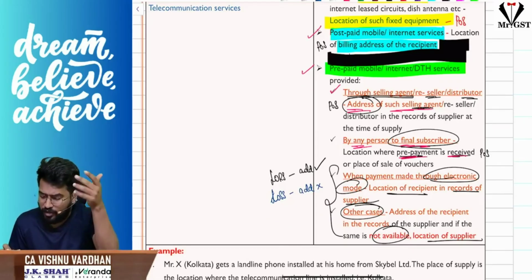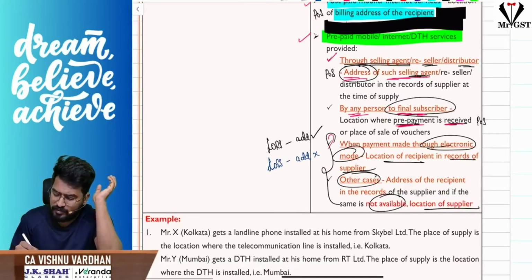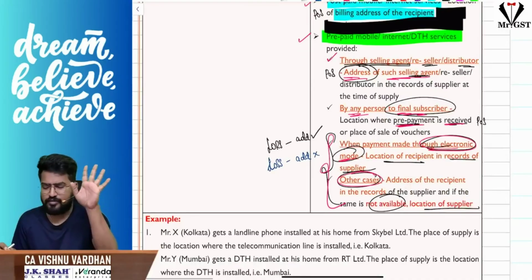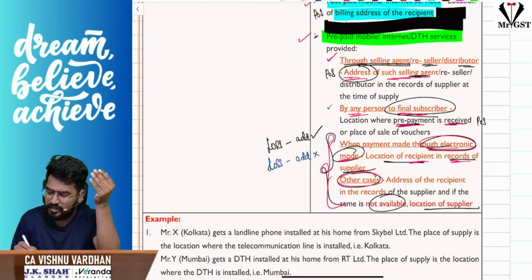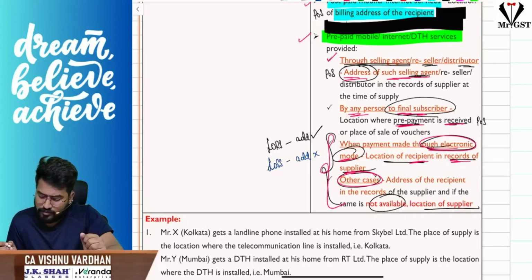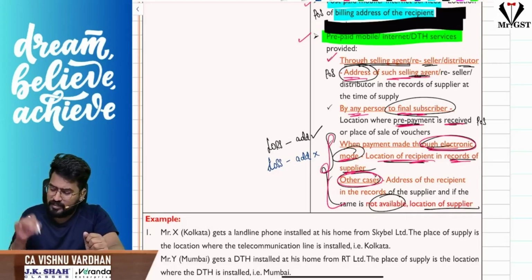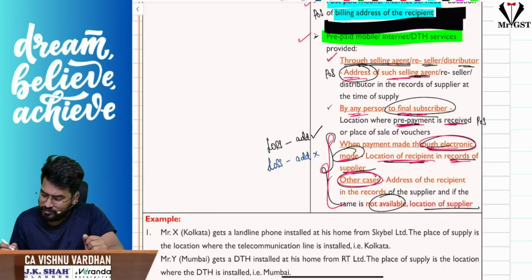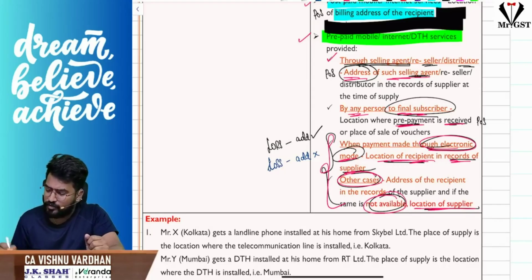Or if I am making the sale through any electronic mode or any other cases, if the recipient address is available in the records, that will be the place of supply. Otherwise, the supplier address will be taken. So the location of the recipient in the records of the supplier will be taken. Otherwise, if it is not available, the location of the supplier.